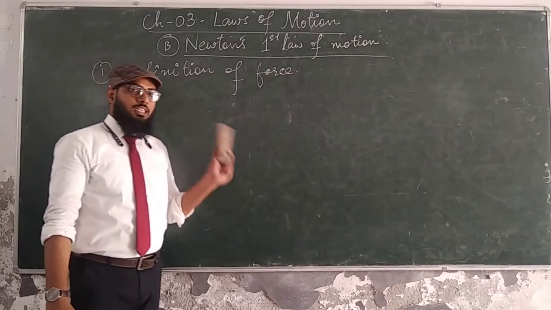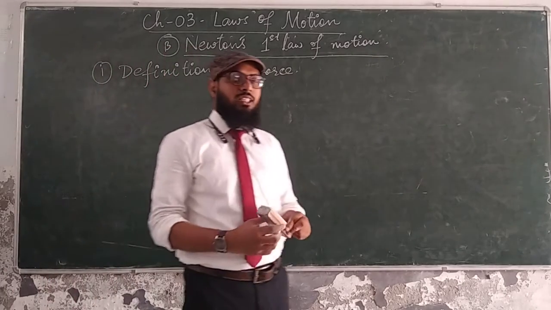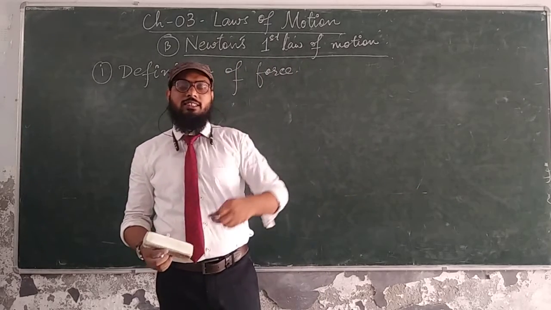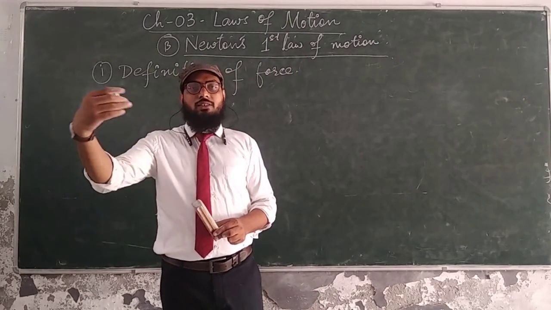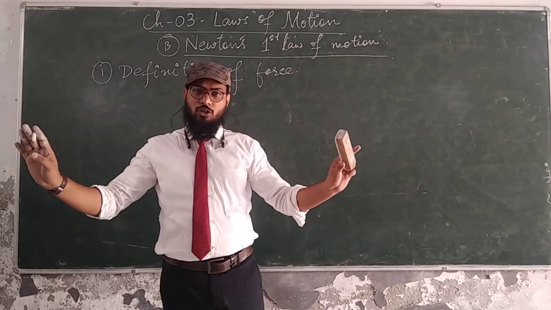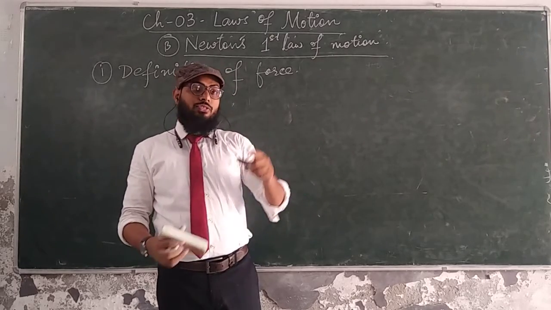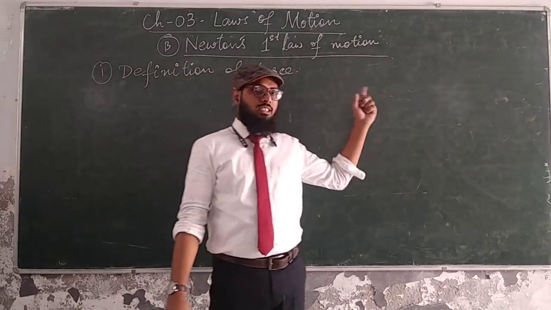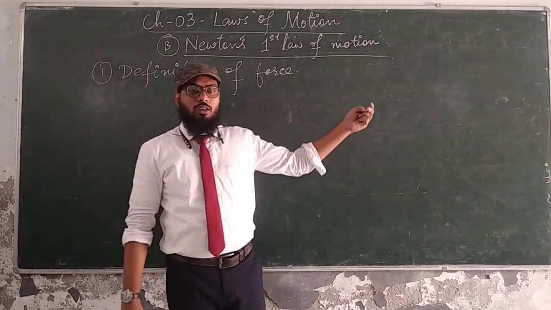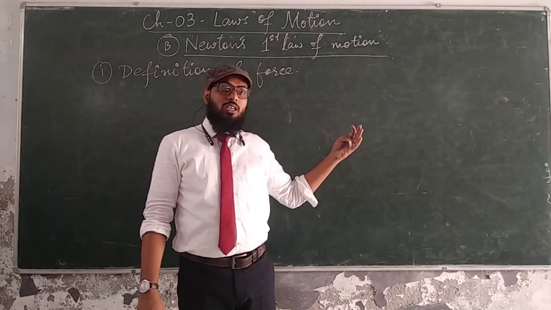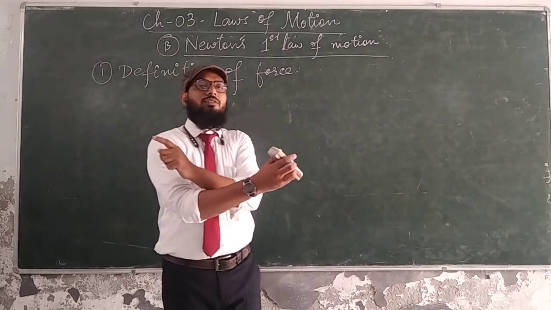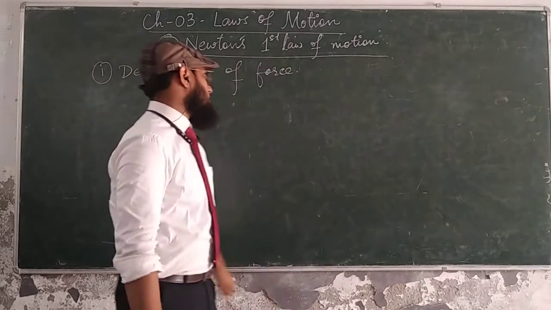The statement says everybody continues its state of rest or state of motion until and unless an external agent applies a force. This is the statement of the first law, right? The definition of force says that force is an external agent which applies on a body and changes its state of rest or state of motion. I'm just reversing the statement. So this gives you the definition of force.